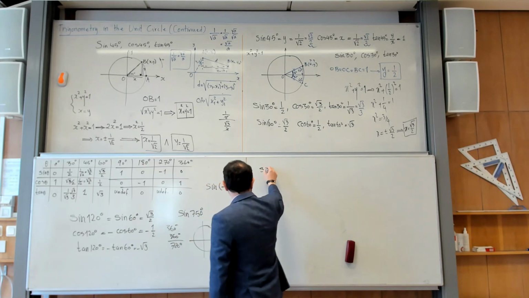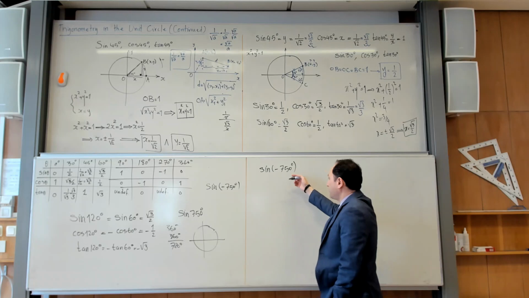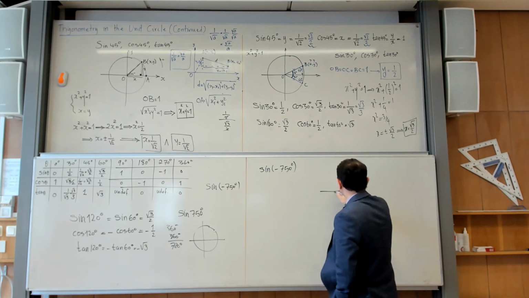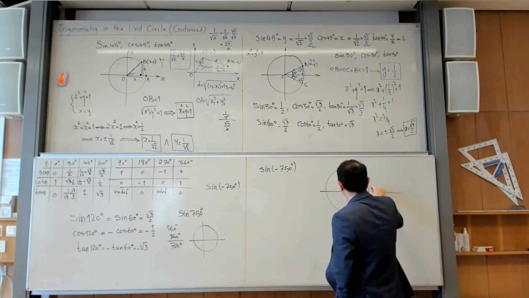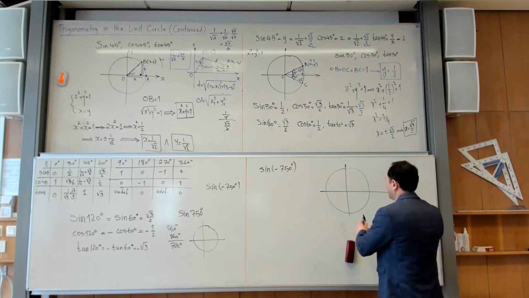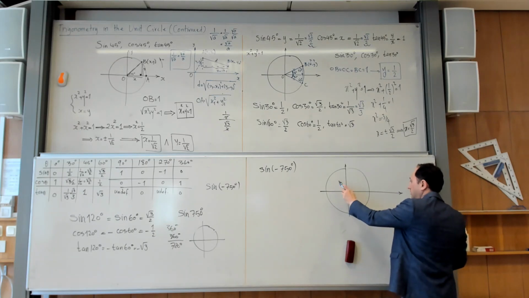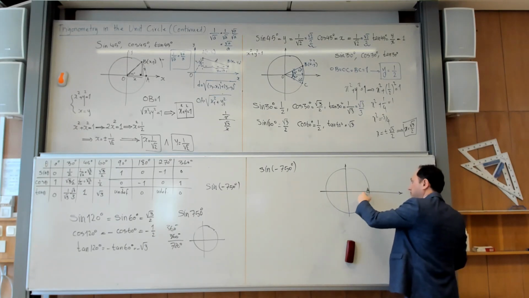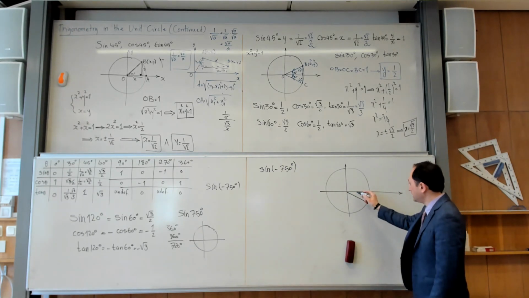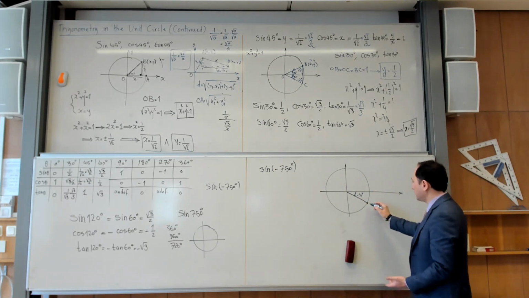So sine of minus 750 degrees. This is, I would say, a higher level question because what you do, you can draw this circle and let us locate where is minus 750. Where is it? I go in the opposite direction here, one full turn, but another one, but with 30 more degrees. So I will end up here, which is at an angle of minus 30 degrees.